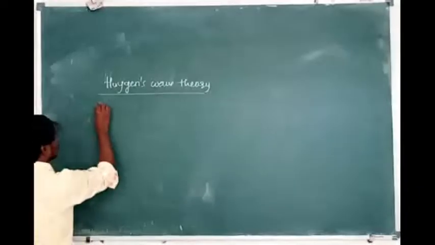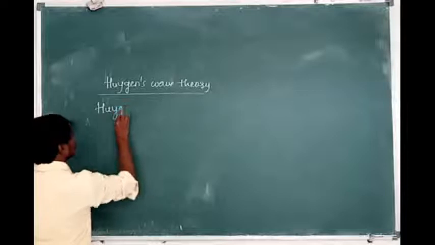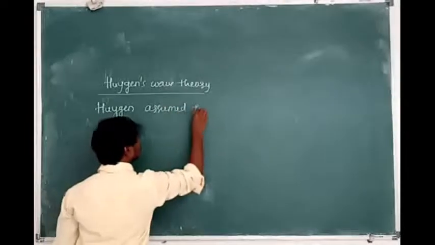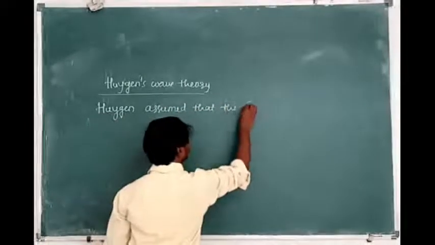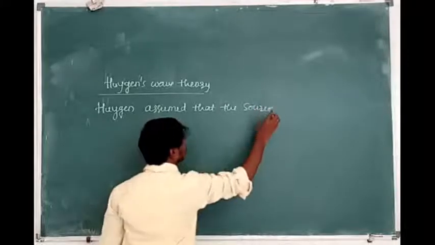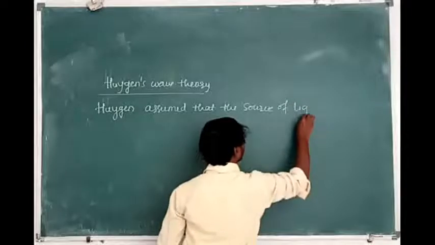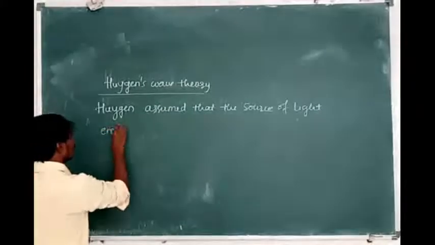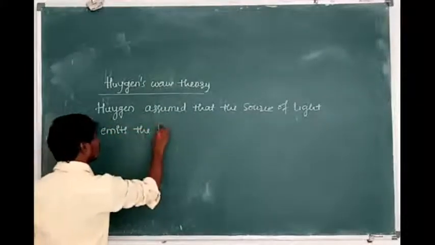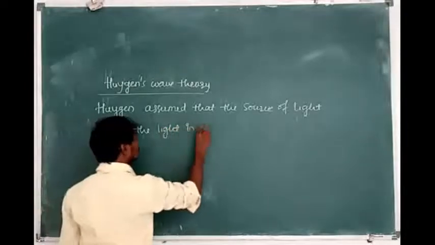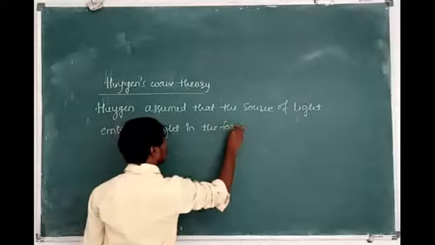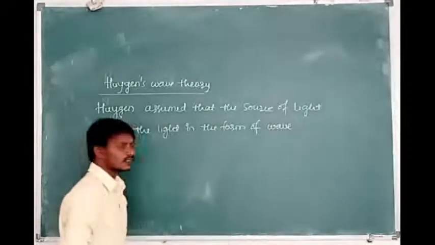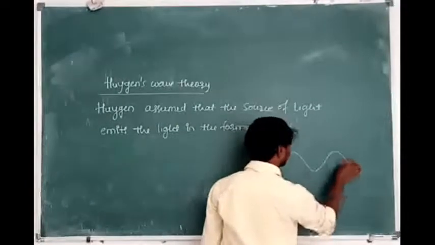See, Christian Huygens assumed that the light source, the source of light, emits the light in the form of a wave. It is a wave form of light.